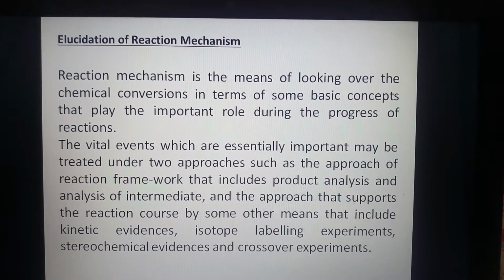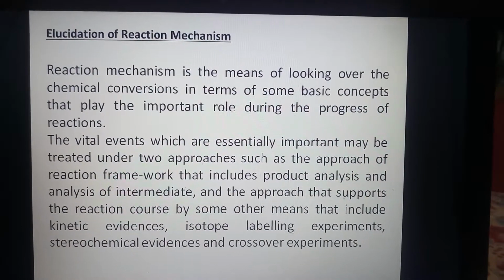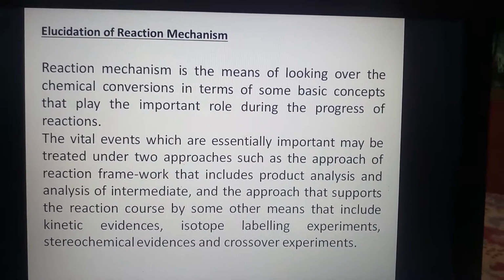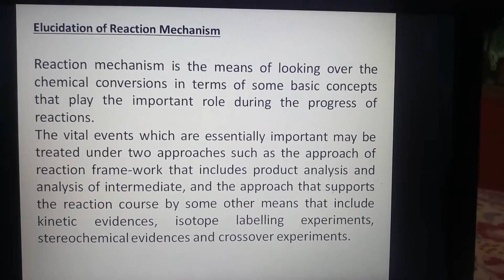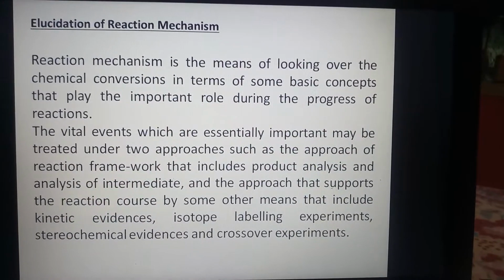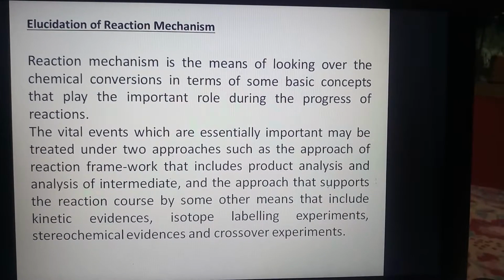We know that reaction mechanism is the means of looking over the chemical conversions in terms of some basic concepts that play an important role during the progress of reactions.